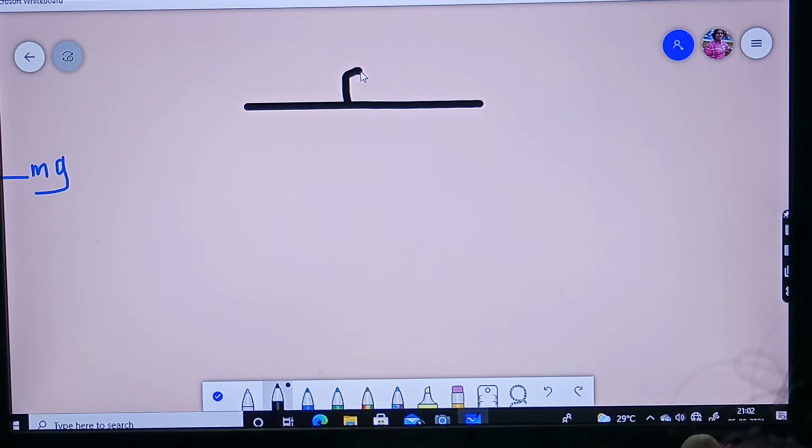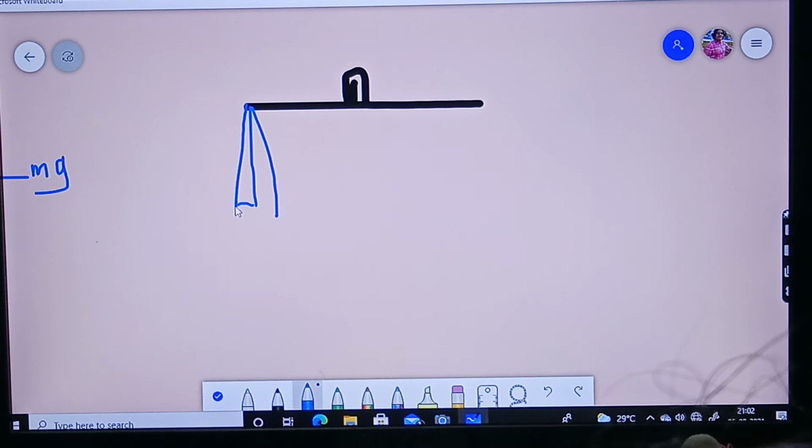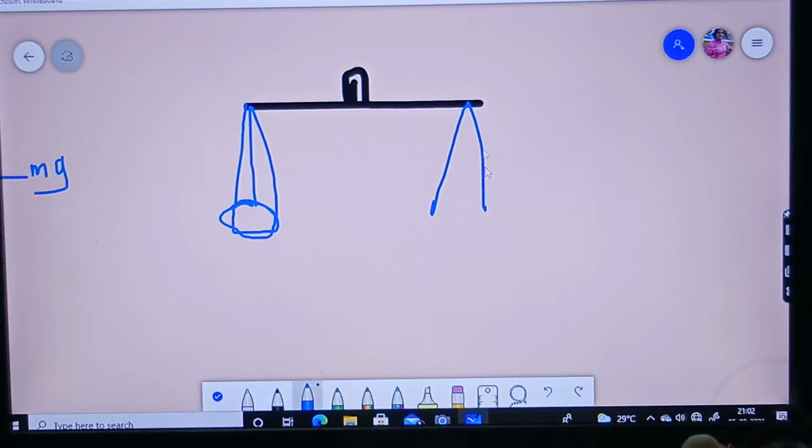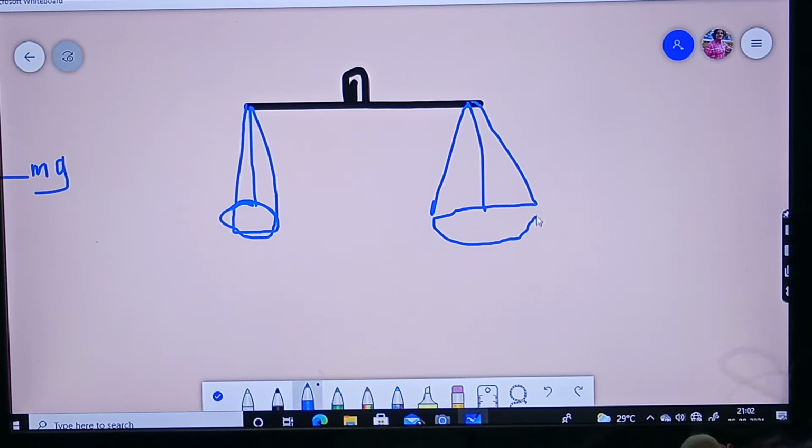Here will be one reading, how much it is, it will read, and they will connect ropes to it. 1, 2, 3 ropes, and here you will have one plate, and here another plate. One became very thin and the other became very fat.